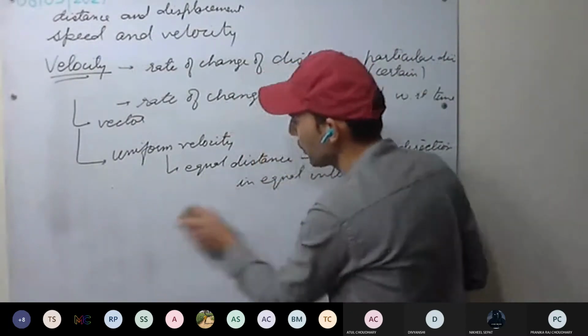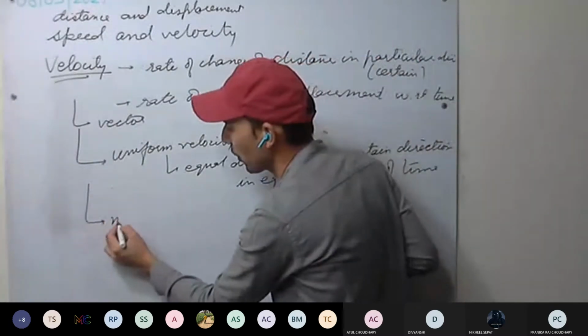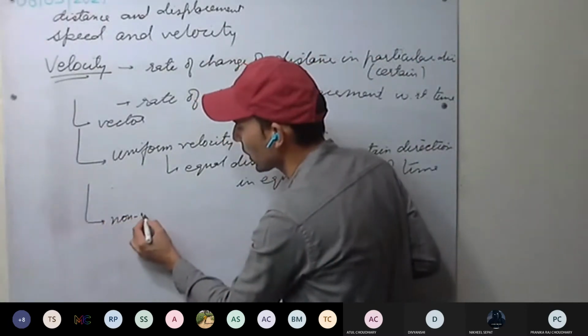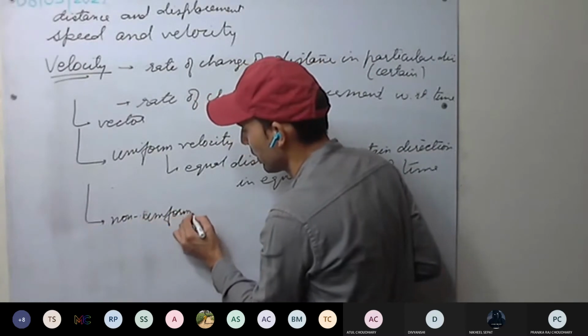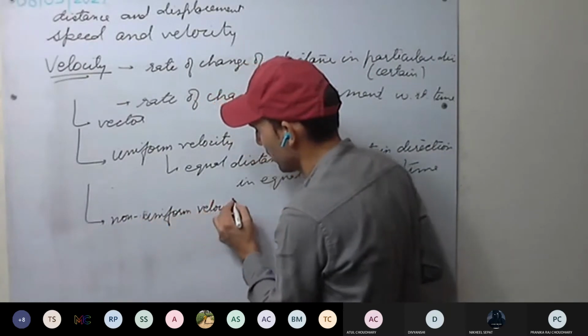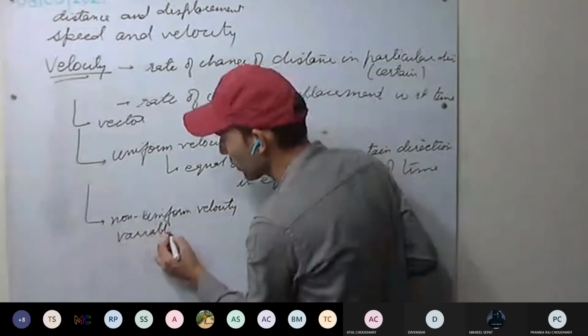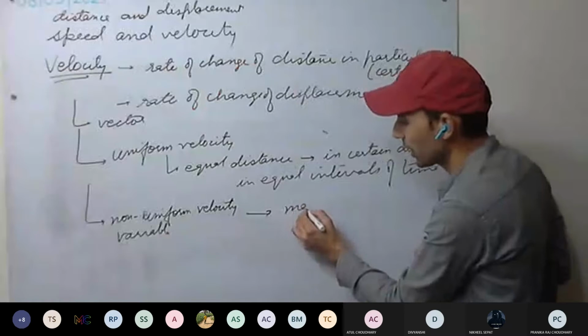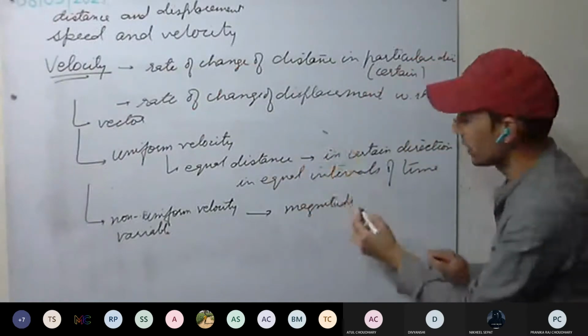Next is non-uniform velocity, or variable velocity. What does non-uniform mean? What all changes can take place? Variable magnitude. Good. Magnitude can change, that is, distance covered is unequal.